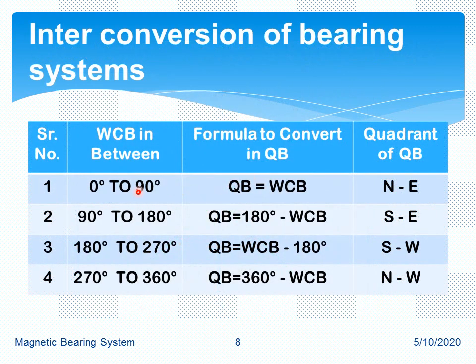For the first quadrant, the value of QB is equal to WCB, and the quadrant should be represented as northeast. For the second quadrant, QB may be determined by subtracting WCB from 180 degrees, and the quadrant is southeast. For the third quadrant, QB is equal to WCB minus 180 degrees and the quadrant is southwest. For the fourth quadrant, QB is equal to 360 minus WCB and the quadrant is northwest.